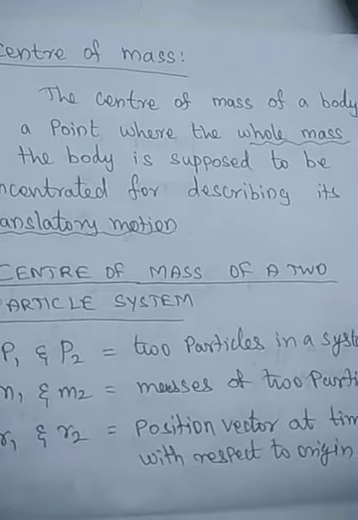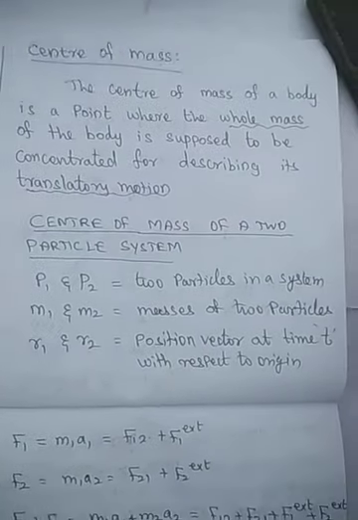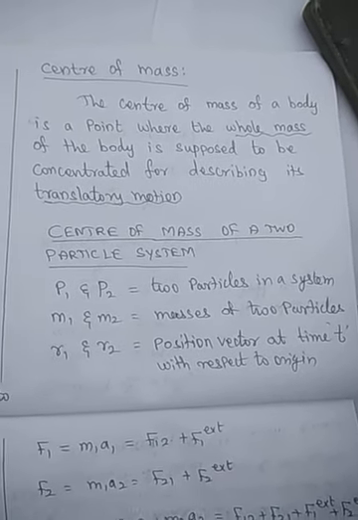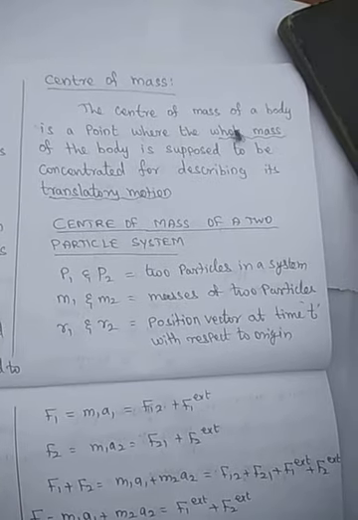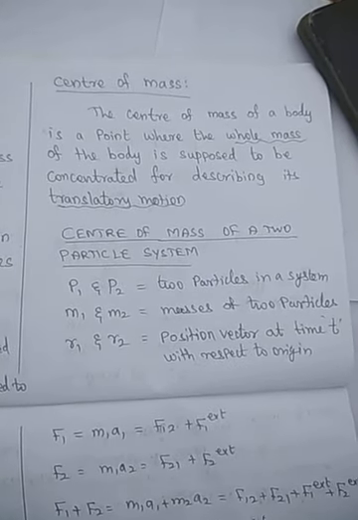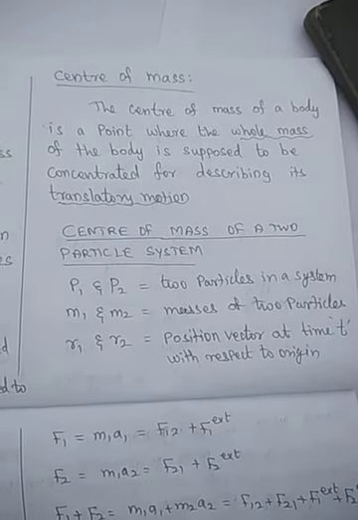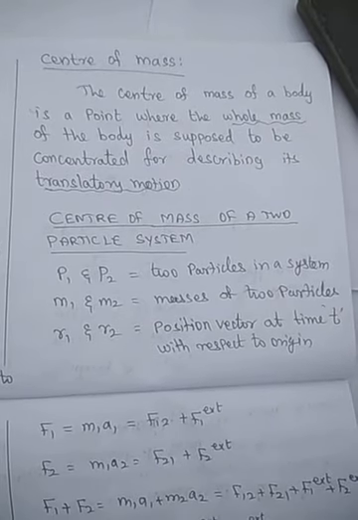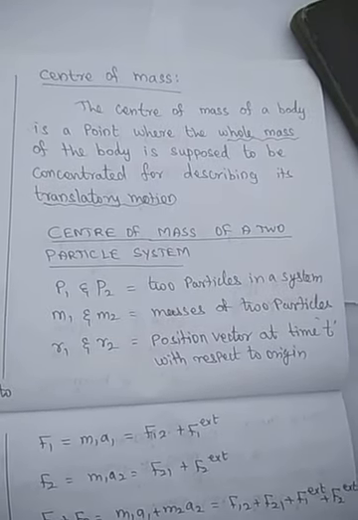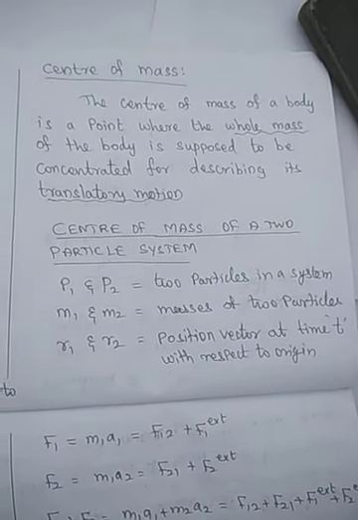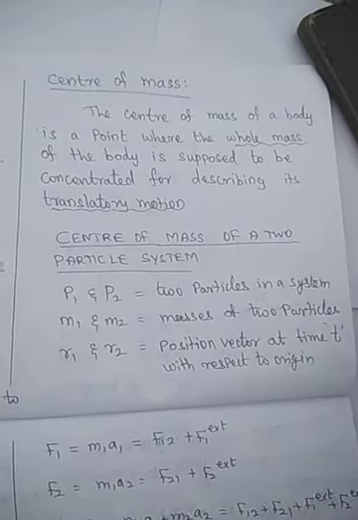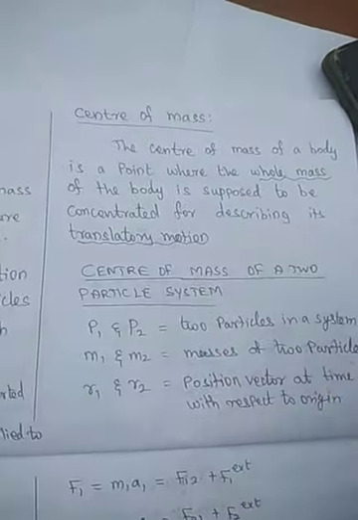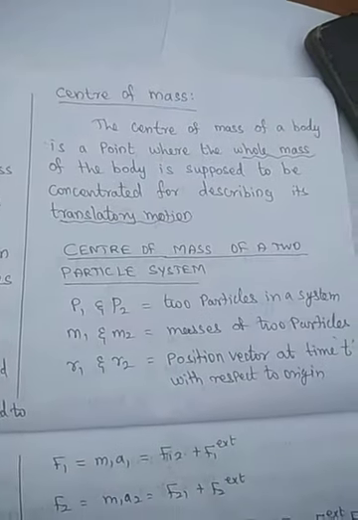Next one is center of mass. The center of mass of a body is the point where the whole mass of the body is supposed to be concentrated for describing the translatory motion. In very simple words, we can say that the entire mass of the body is concentrated at one particular point. That particular point's motion is equivalent to the system's motion. That's why the center of mass is the point where the whole mass of the body is supposed to be concentrated for describing its translatory motion.